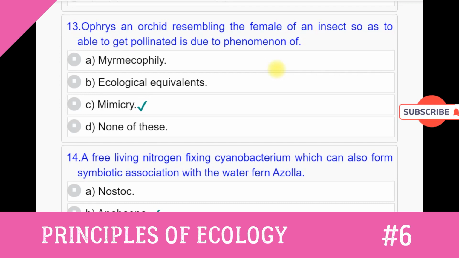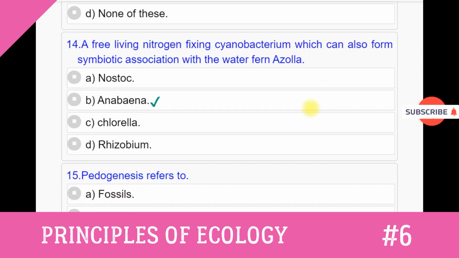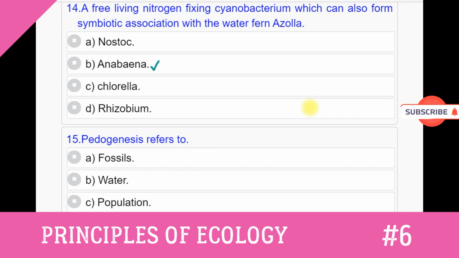Question number 13. Ophrys, an orchid resembling the female of an insect so as to be able to get pollinated, is due to the phenomenon of option A. Myrmecophily. Option B. Ecological equivalence. Option C. Mimicry. Option D. None of these. Answer to this question number 13 is option C. Mimicry.